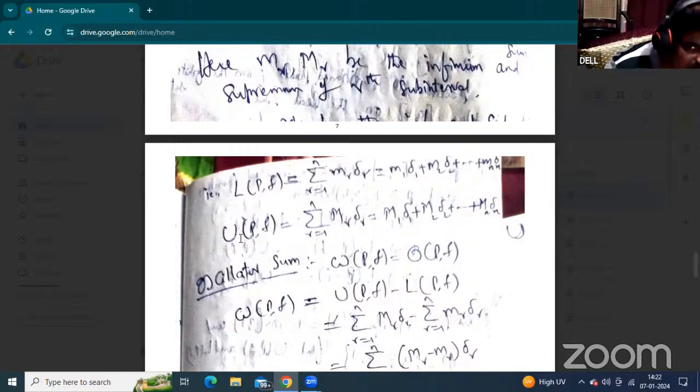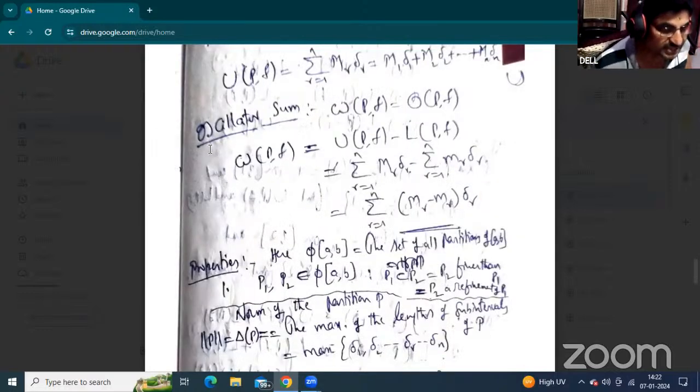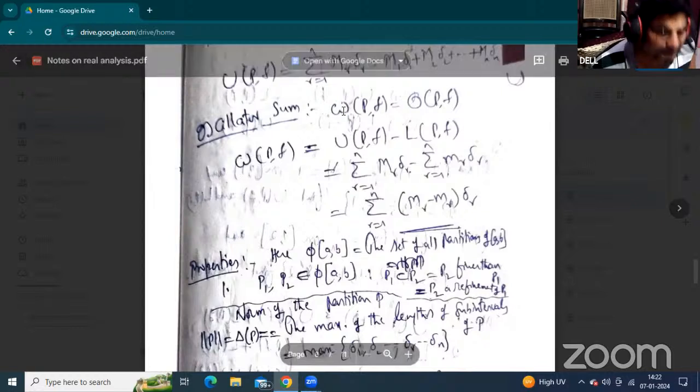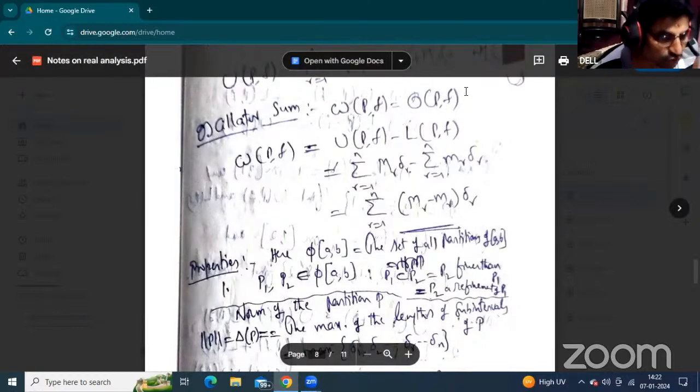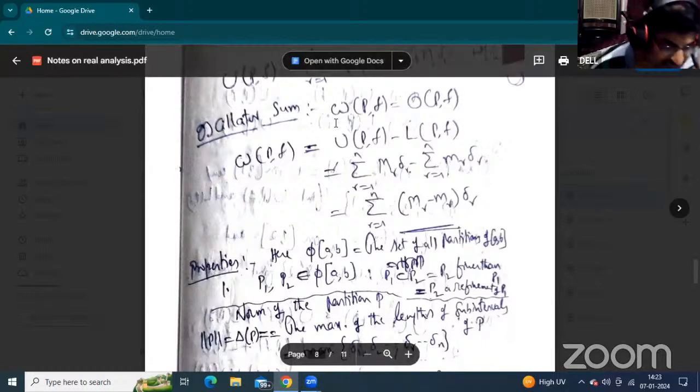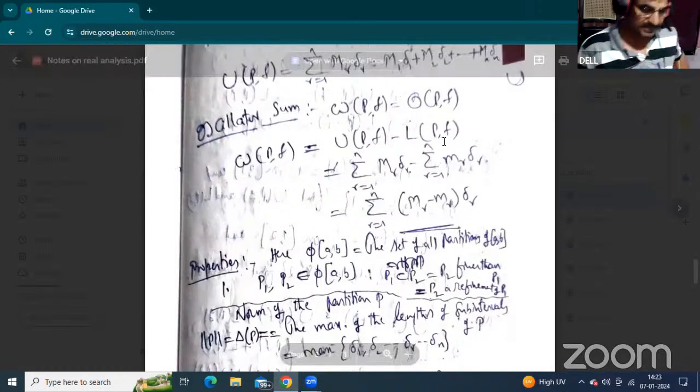What is the difference between the upper Riemann sum and the lower Riemann sum? That is called the oscillatory sum. It is denoted by W of Pf, or O of Pf, where O is the first letter of oscillatory, P means partition and F is the function. The oscillatory sum definition is U of Pf, the upper Riemann sum, minus the lower Riemann sum.